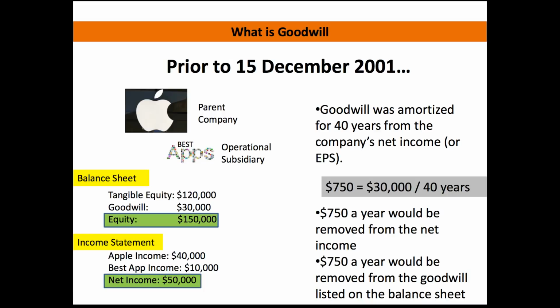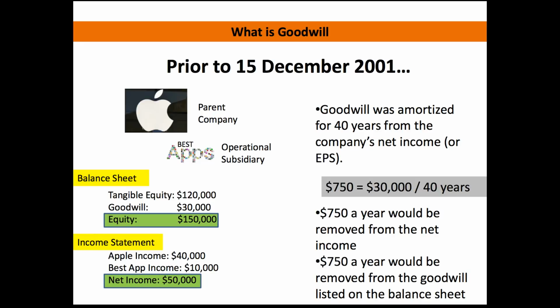And then the goodwill would be listed as $29,250. So it's also subtracted out of the goodwill. And after a 40-year period, the goodwill would no longer be listed on the balance sheet. It would just go away. And then on the income statement, you wouldn't have to subtract that amount out of the income statement. So you would see a boost in the net income and the EPS.